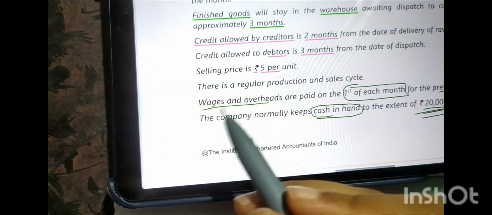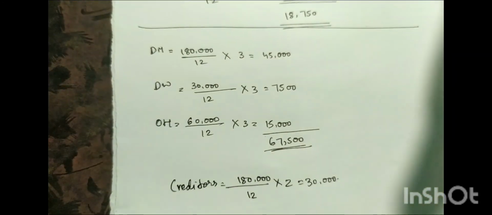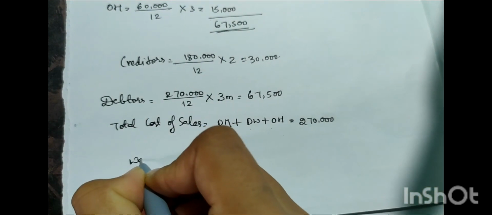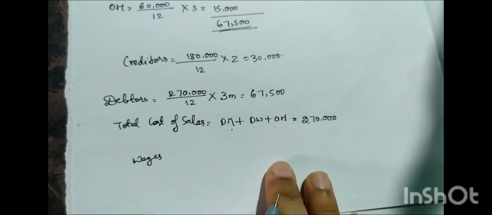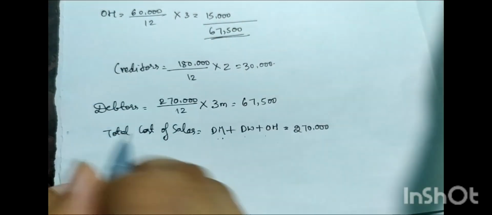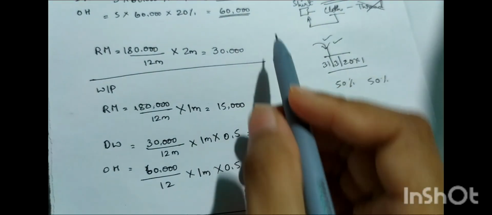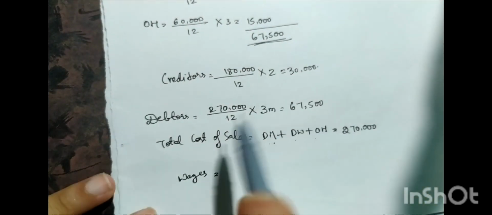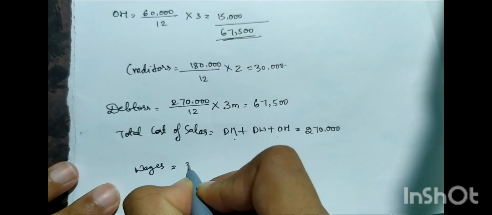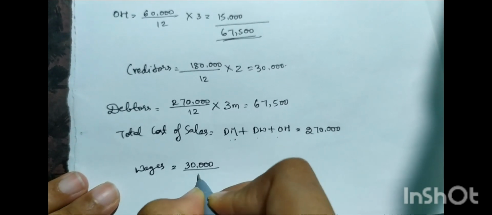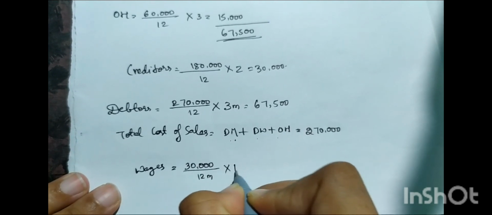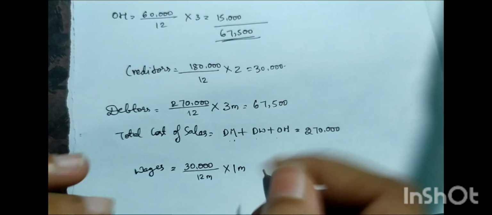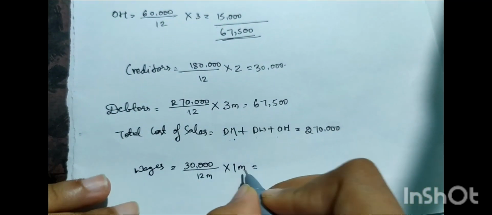So now this lag, that is wages and overhead. So what is that? Wages payable of the previous month. How much wages? 30,000, overhead 60,000. So 30,000 upon 12 months. We are just paying it late by 1 month, meaning the previous month's wages on the 1st.